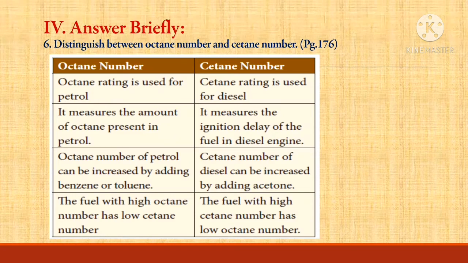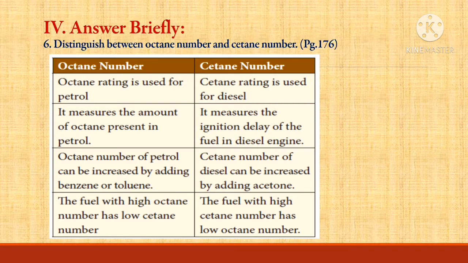Question 6. Distinguish between octane number and cetane number. Answer is in page number 176. Difference between octane number and cetane number. Octane rating is used for petrol. Cetane rating is used for diesel. Octane number measures the amount of octane present in petrol. Cetane number measures the ignition delay of the fuel in diesel engine.